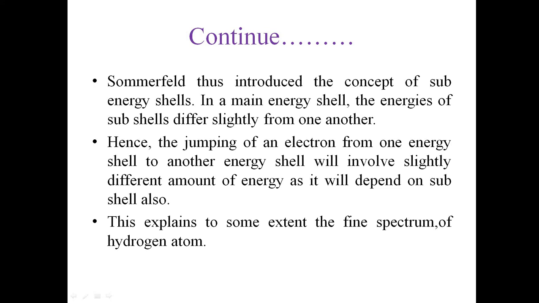In Bohr's case, what we have done is, if the electron jumps from one orbit to another orbit, it will release or absorb some amount of energy. So how much energy it gets will also depend on the shell. This explains to some extent the fine spectrum of the hydrogen atom. Now these things explain the spectrum of the hydrogen atom.